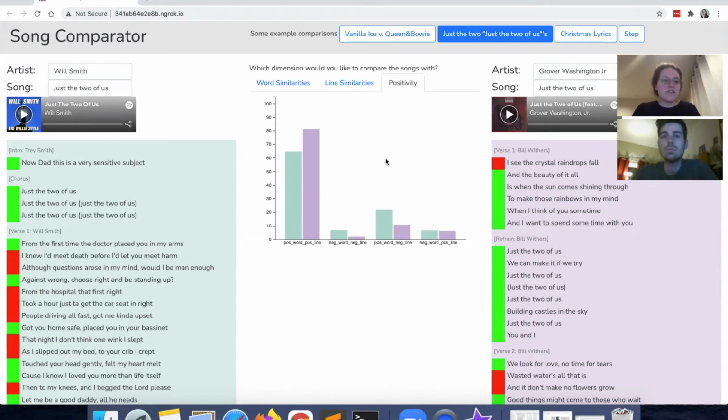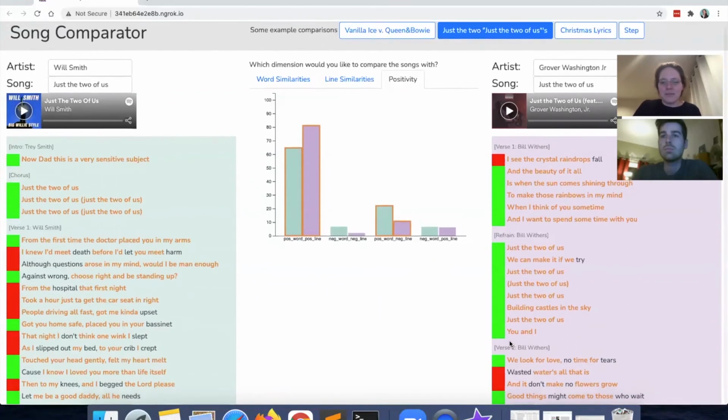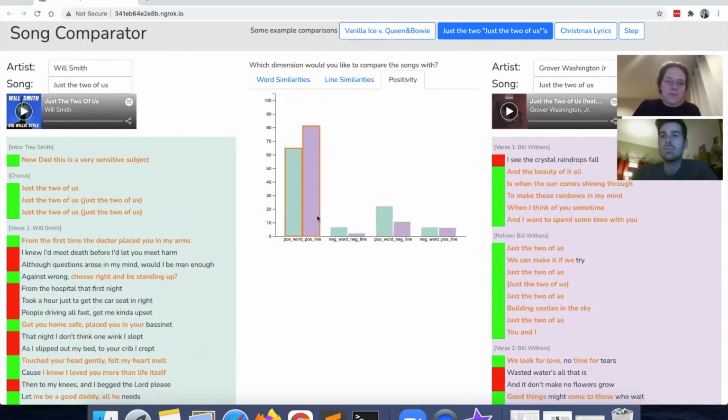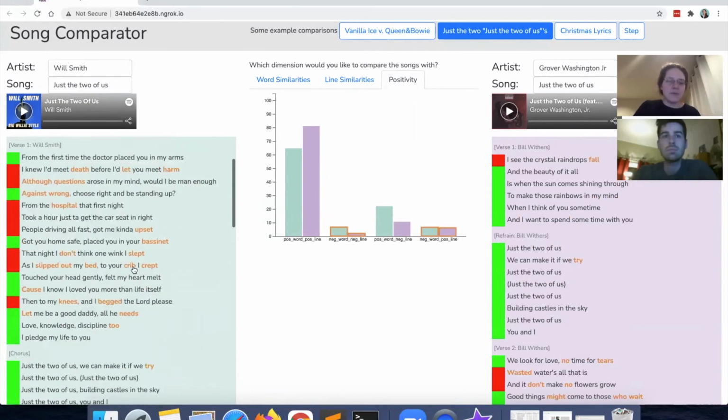For these two songs, where one samples the other, both have a lot of positivity. The majority of the words are positive words, and most of the lines are labeled as positive lines. But what's interesting is that there are some lines that are labeled negative based on a couple of the words that are in them.